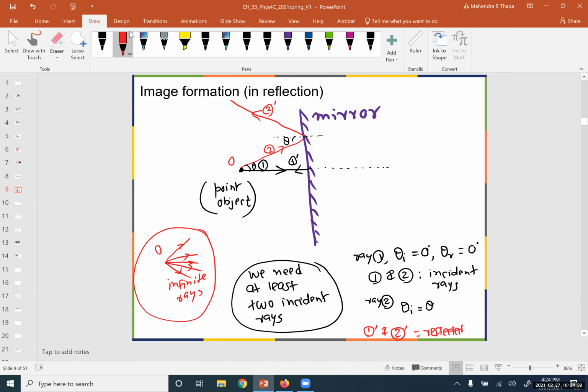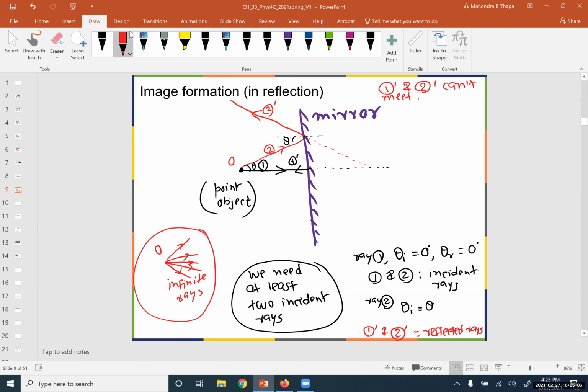The 2 reflected rays can't meet. From this picture, 1 prime and 2 prime can't meet, so we are going to produce back. If you produce back, they will meet at this point.